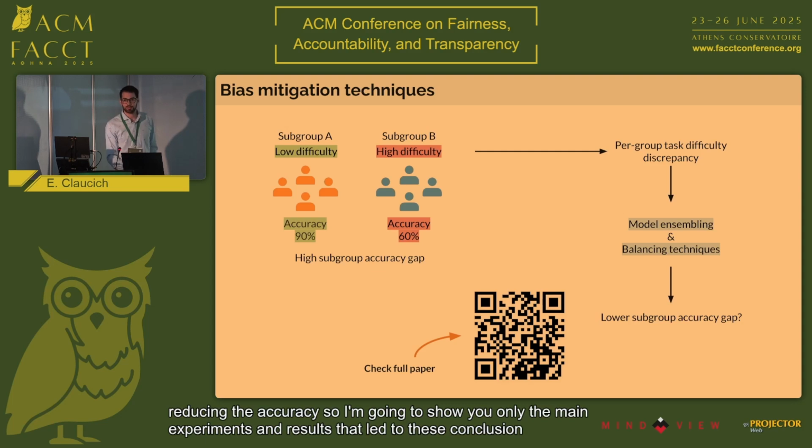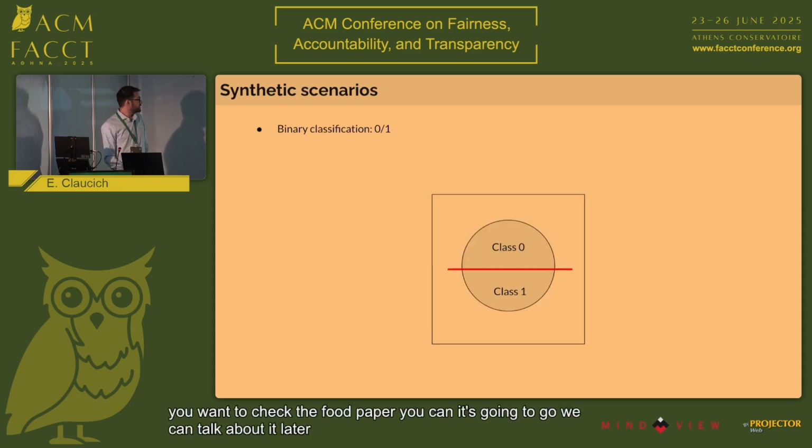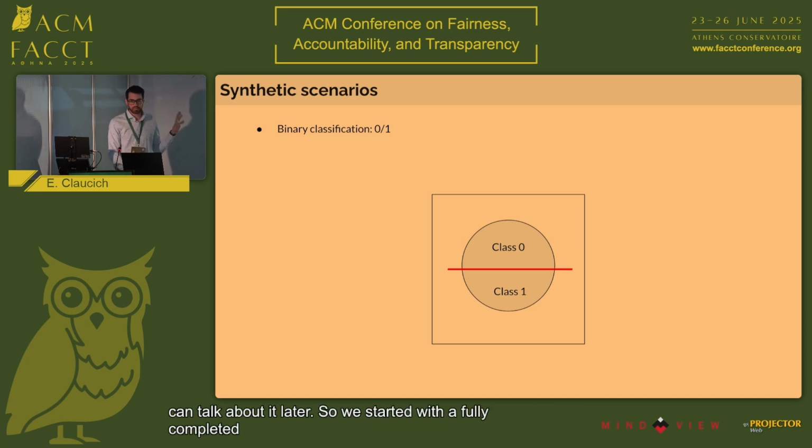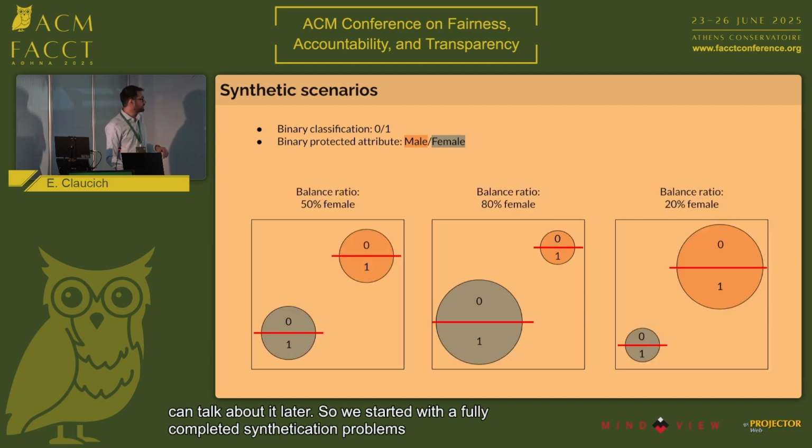And if you want to check the full paper, you can scan the code, or we can talk about it later. So we started with a fully synthetic scenario where you have a binary classification problem that is also explained by a binary protected attribute. Just for simplification, let's say we have male and female. I'm going to play around with this scenario with two variables.